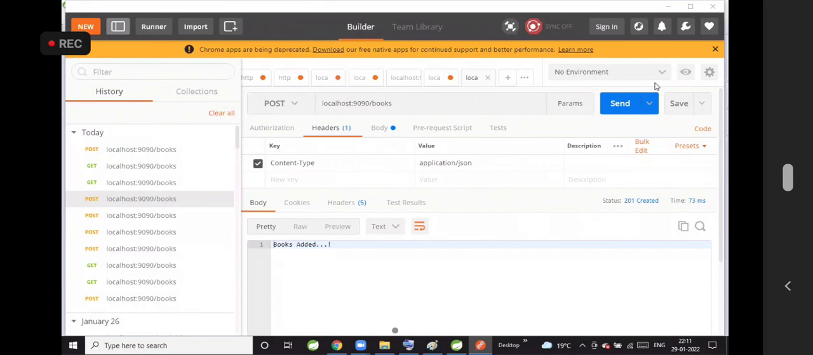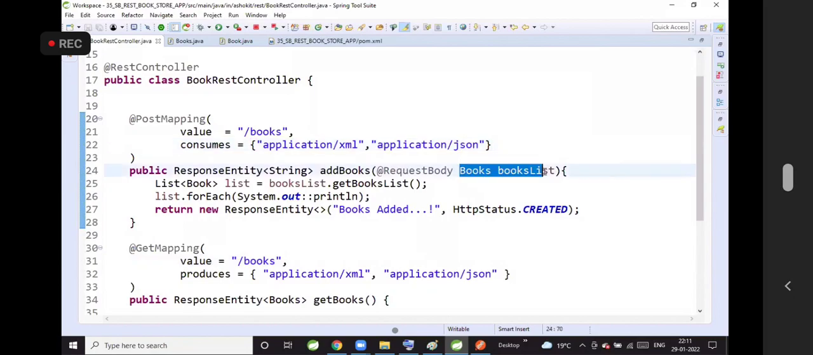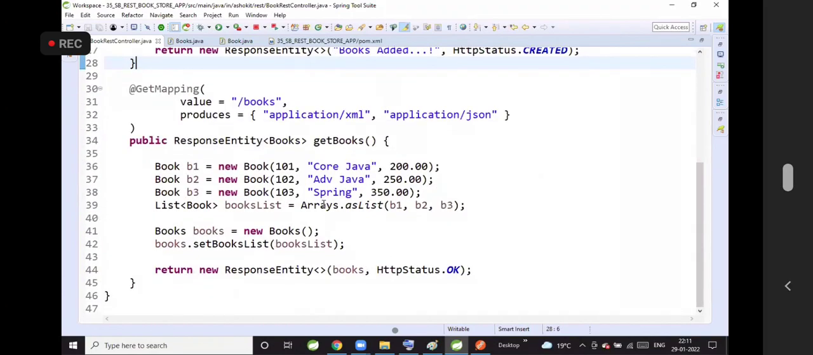In which format the client is sending the data to the API is represented by Content-Type. Based on the Content-Type, Spring Boot will understand that the data coming is JSON, and that JSON data will be converted to a Java object using a message converter. Is this clear for everyone, guys?